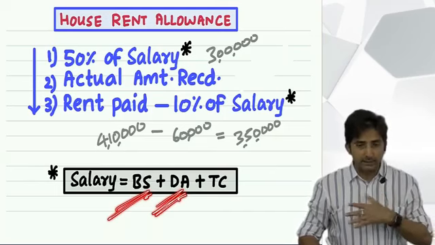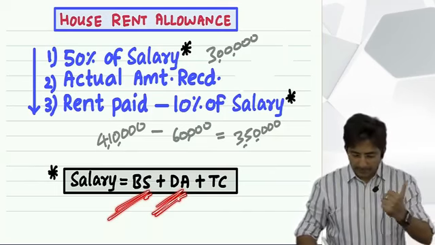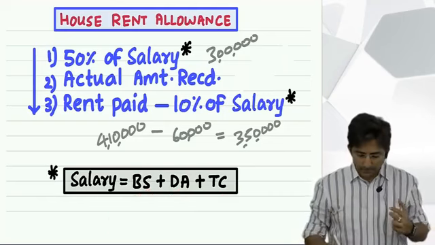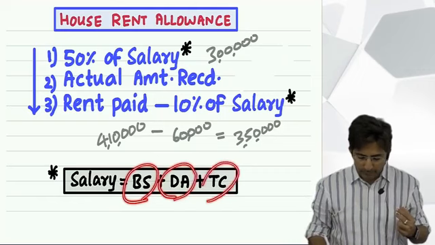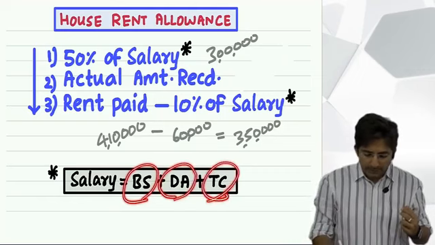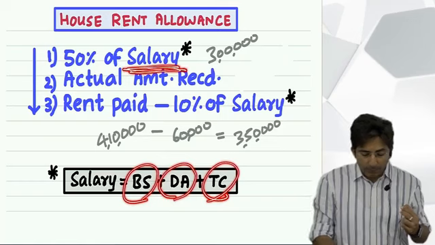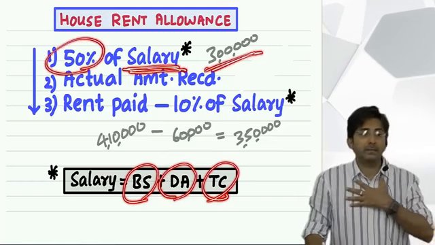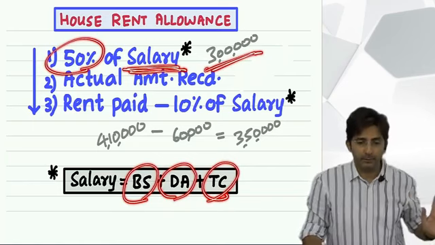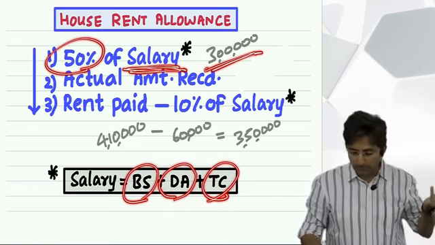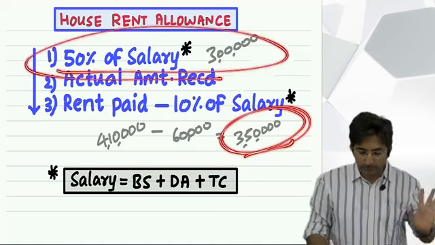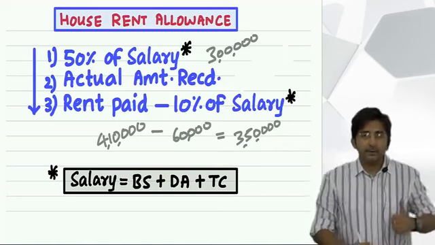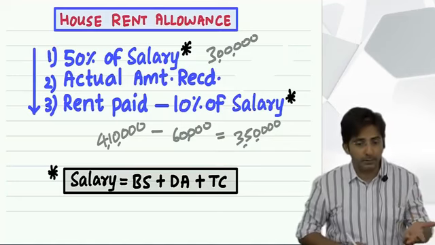What is dearness allowance? I will explain in some time. And turnover commission, I will explain the meaning. But these three items you have to total up. That will give you this salary. Of that you have to take 50%, and that will give us the maximum exemption which government is ready to give you. With due respect to your burden, we can help you maximum 50% of your salary, and your salary means basic, dearness allowance and turnover commission.